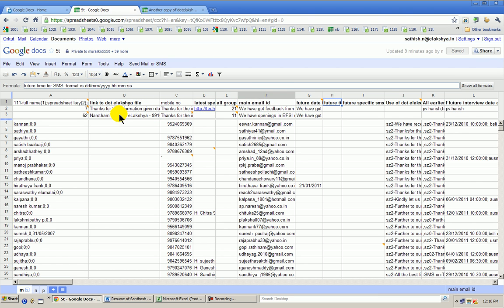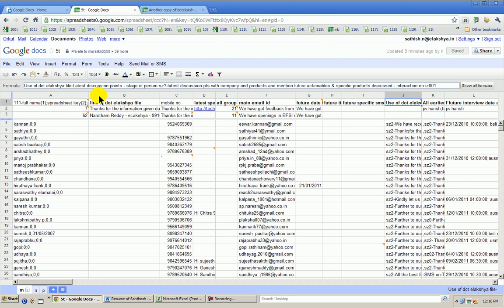Next thing we will do is, in any discussion, any talk with them, our first task is to make them migrate to .elakshya. Anybody we talk to, the first thing we need to talk to them about is the .elakshya file. So instead of saying that latest discussions will be here, it's anyway here, but before that I am saying use of .elakshya file has to be recorded. What is the use of .elakshya file?